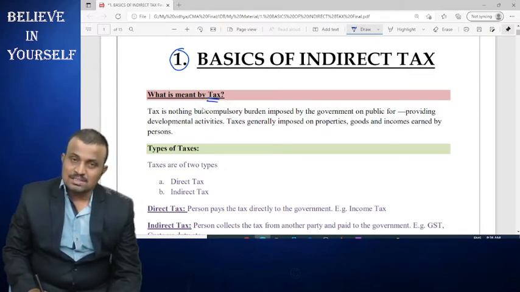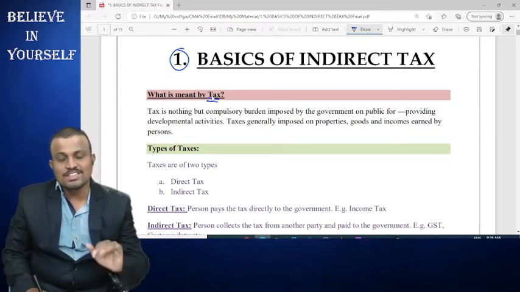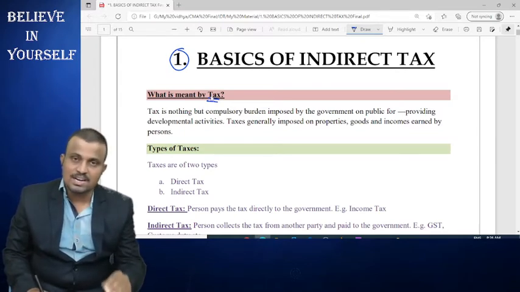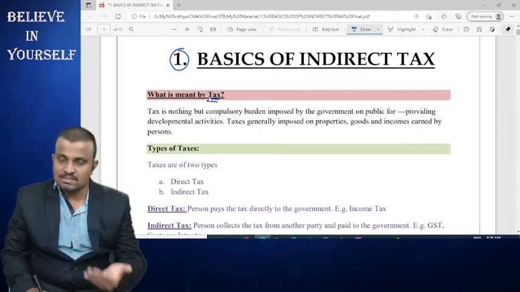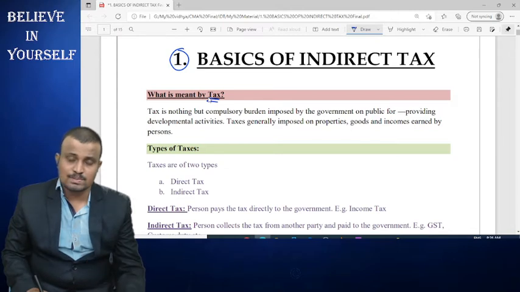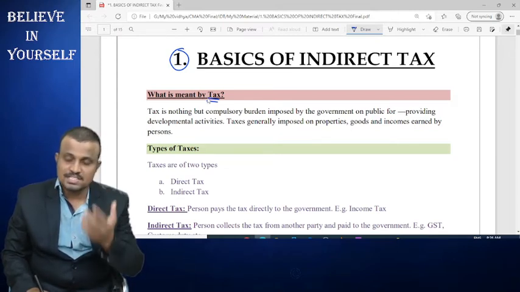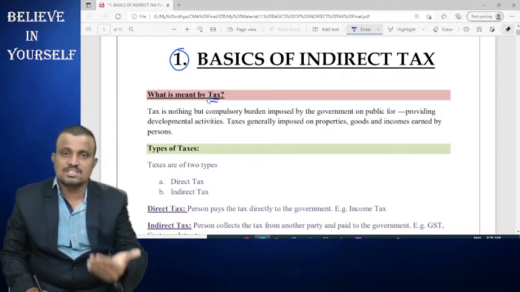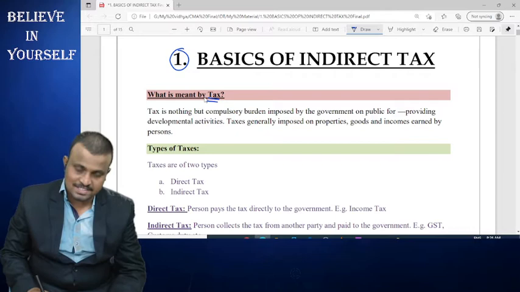Tax is nothing but a compulsory burden imposed by the government on the public for providing developmental activities. The government is required to provide a number of developmental activities relating to infrastructure, hospitality, or for providing welfare, or for defense or security, etc. For providing all these things, the government requires funds, and that fund is collected in the form of taxes.